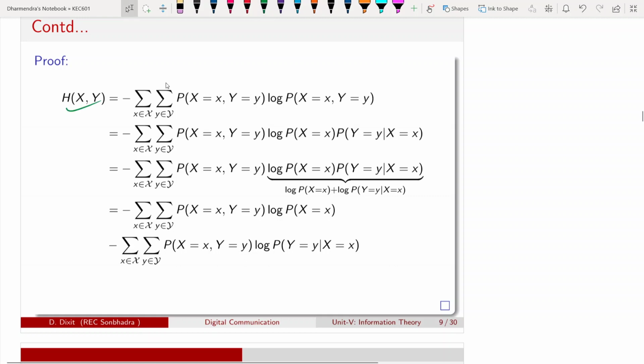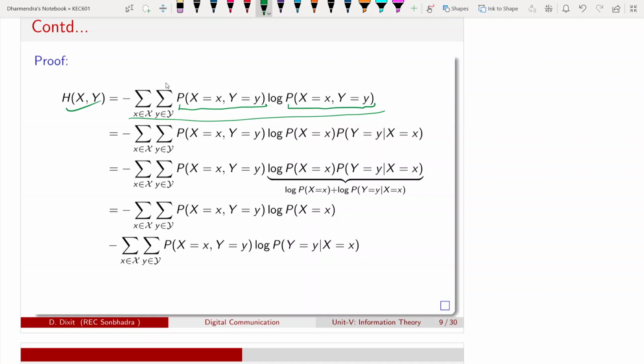This is the joint entropy of x y, which can be written like this: double summation of the joint probability of x and y, log of the joint probability of x and y.